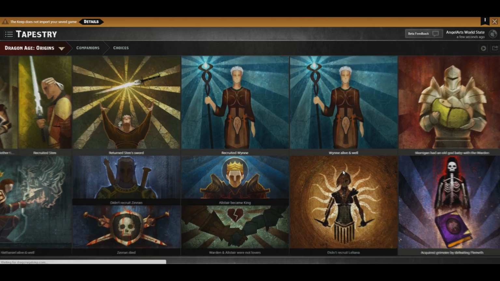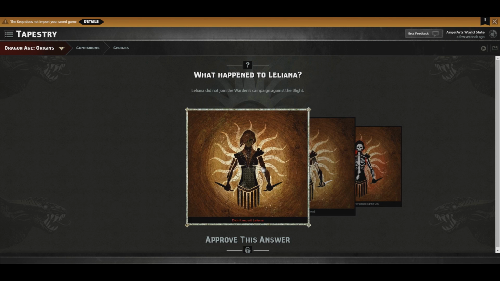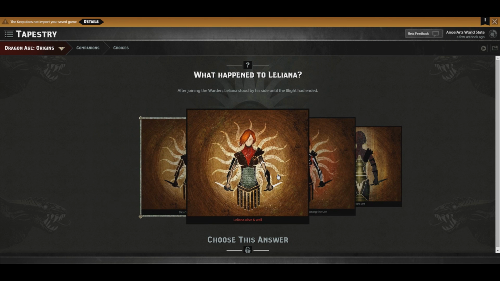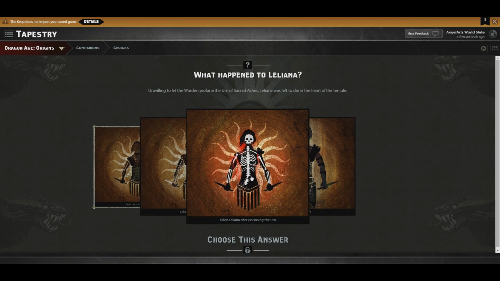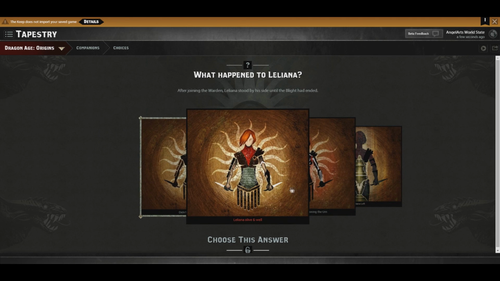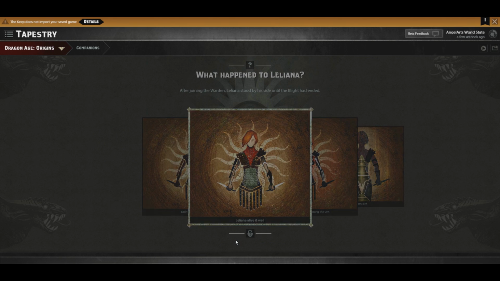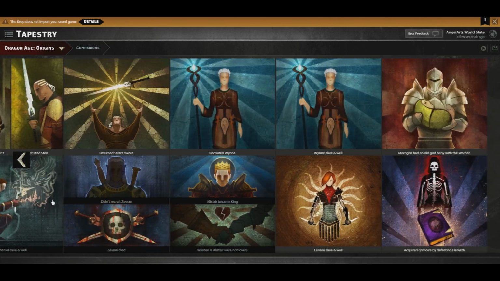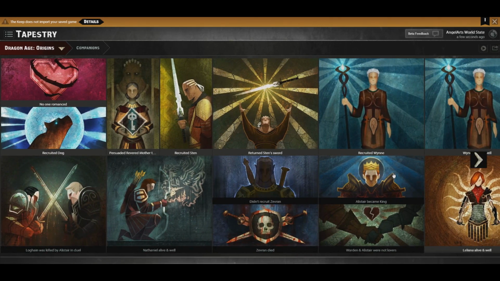But anyway, we did recruit Liliana. Wow, a lot of the defaults seem to be recruiting Liliana, not recruiting all these people. Liliana is alive and well. Liliana killed after poisoning the urn. Liliana left. No, Liliana is alive and well. She's in the Redhead Club. Of course I didn't kill Liliana. Come on now, what do you take me for?